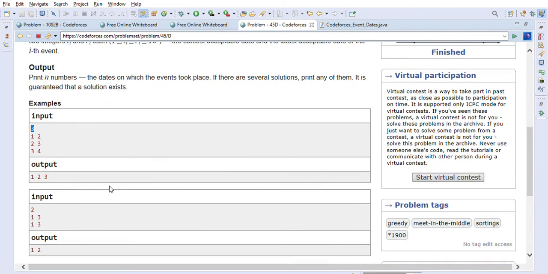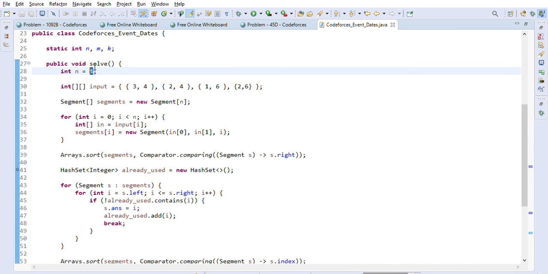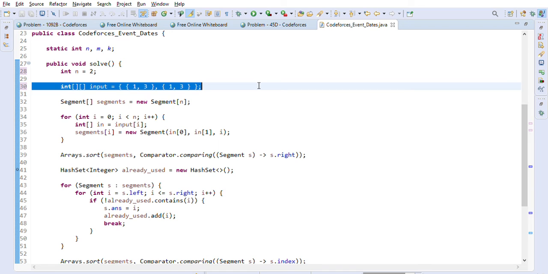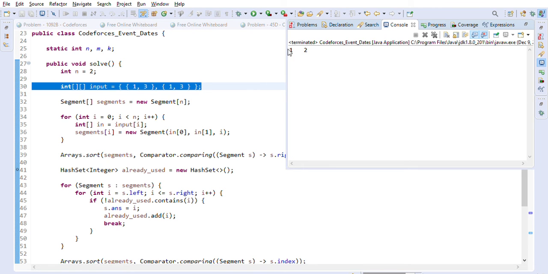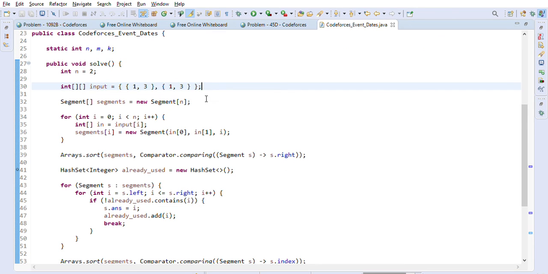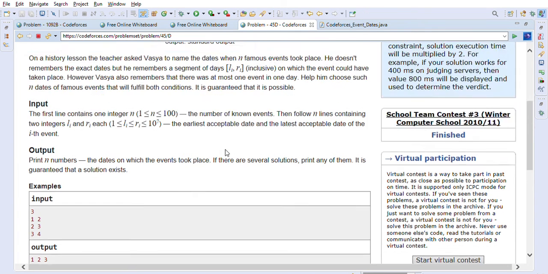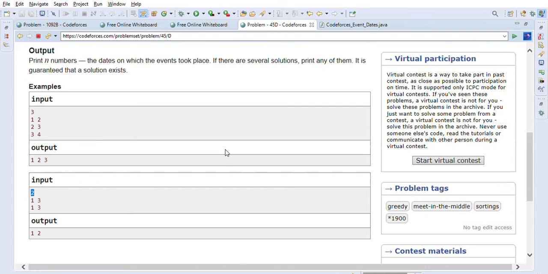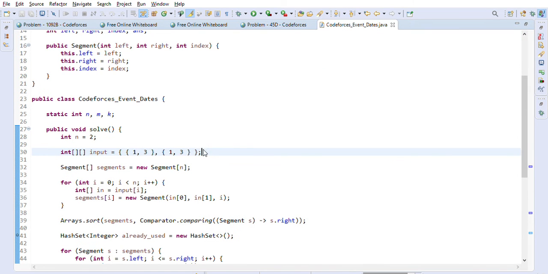Let's take another example, 2 1 3 comma 1 3, just to make sure. So this is 2, then this one is 1 3 comma 1 3. Okay, let me just format this. As you can see, for the first segment we used 1, and for the second segment we are using 2, right? So that is the way we can solve this problem. I think we have tried a couple of examples, so our solution is working fine.